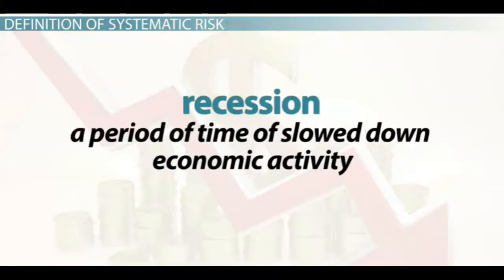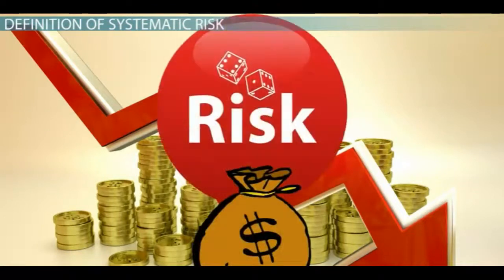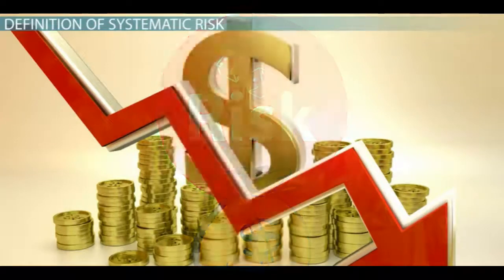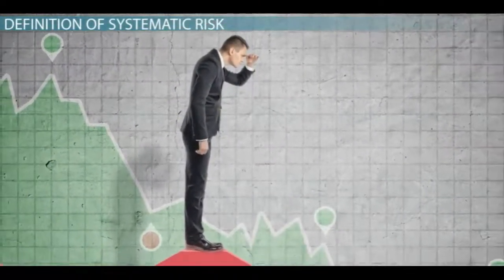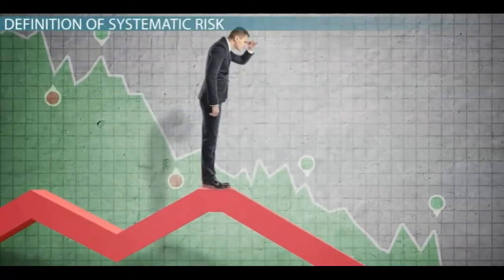A great example of a non-forecasted, unpredicted, and uncontrolled event leading to systematic risk is a recession, which is a period of time of slowed down economic activity. The relatively recent economic woes of 2008 highlighted how investments and risk can be impacted at a macro level. Portfolio values plummeted during this recession, literally overnight, and there was little that the investor could do to escape the effects. It had a macro or large-scale impact domestically and globally.